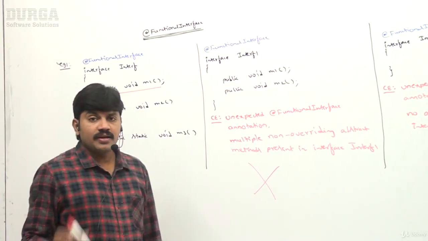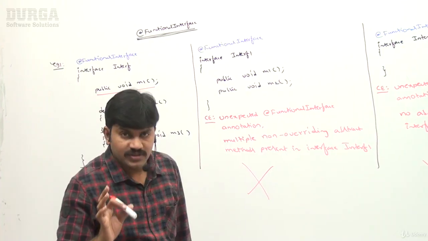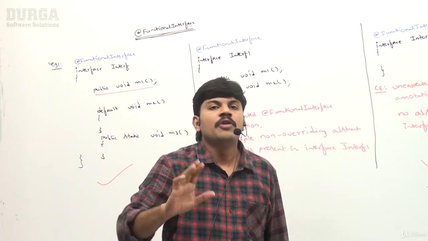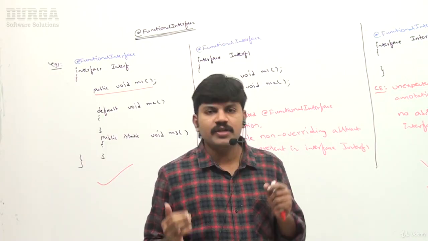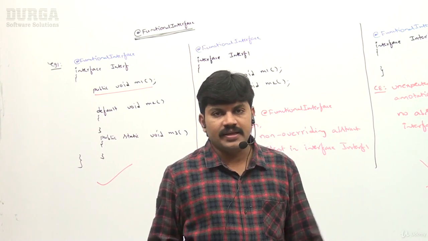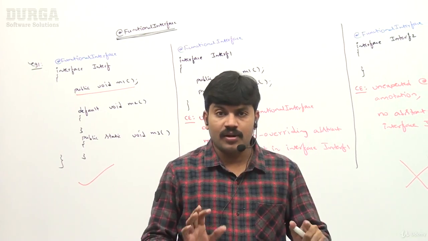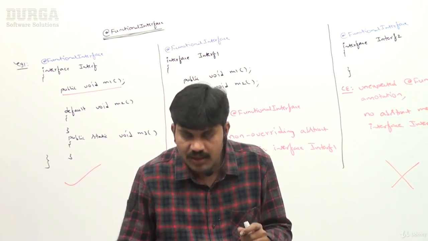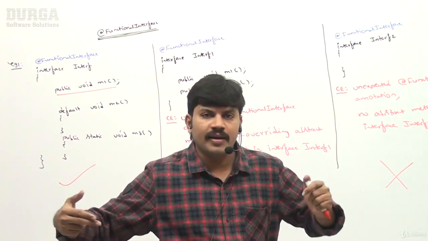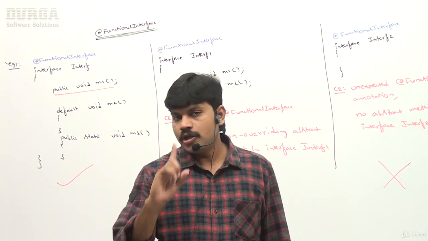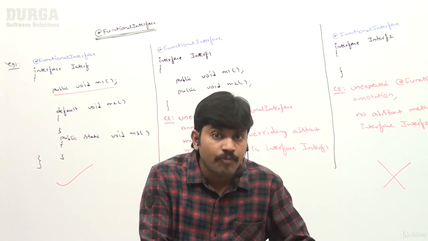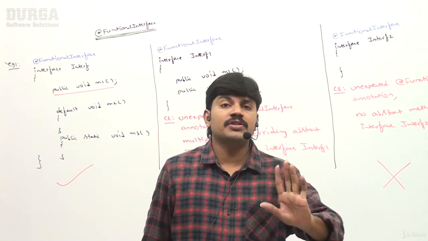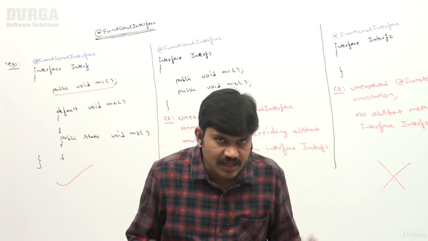Make sure the @FunctionalInterface annotation can be used to indicate that this interface is a functional interface. We are conveying to the compiler that my intention is to declare this as a functional interface. If by mistake I do something wrong, or if any other person tries to add some more abstract methods, the compiler will object, because it should be a functional interface. For that purpose, we can go for the @FunctionalInterface annotation. Everyone can understand, right?